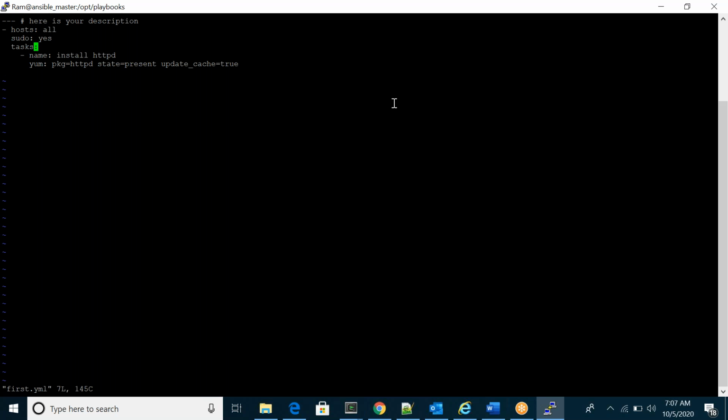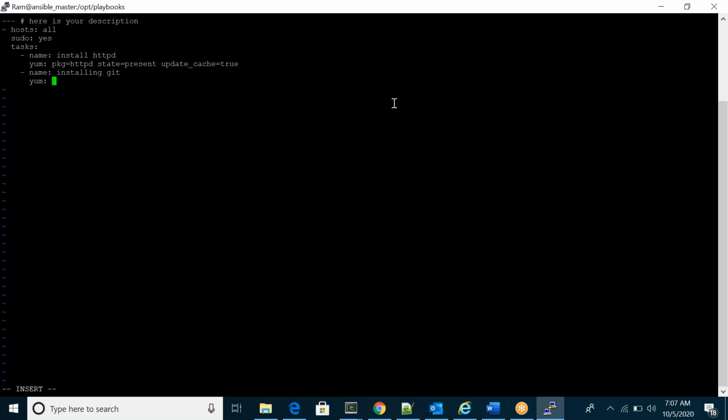Right. So if you require multiple tasks, we can include them. Same thing here also. Okay, so installing Git. Like that, multiple tasks we can export. Same thing.